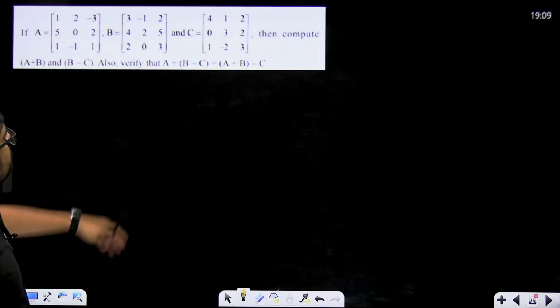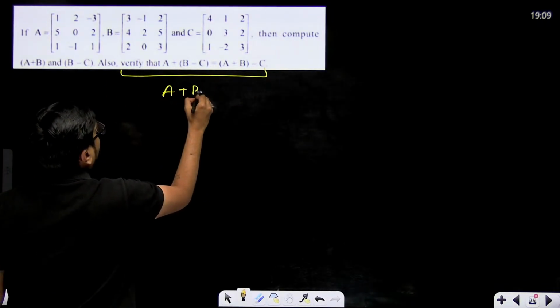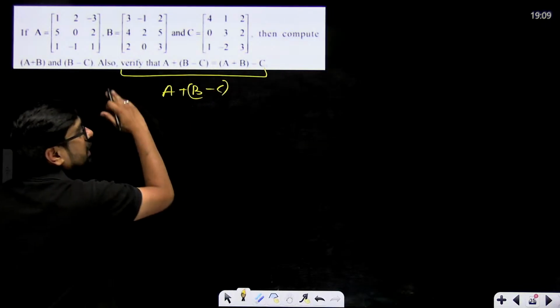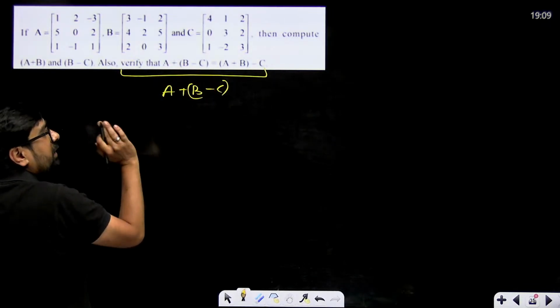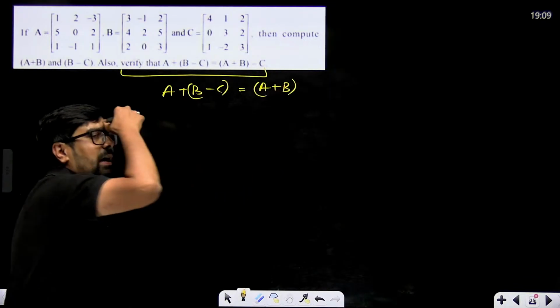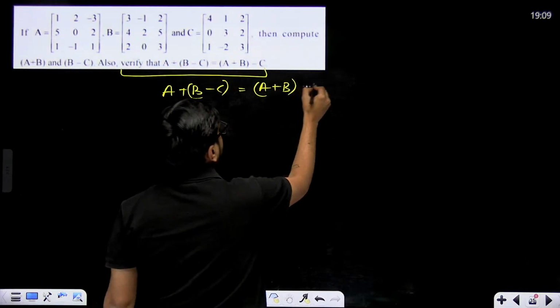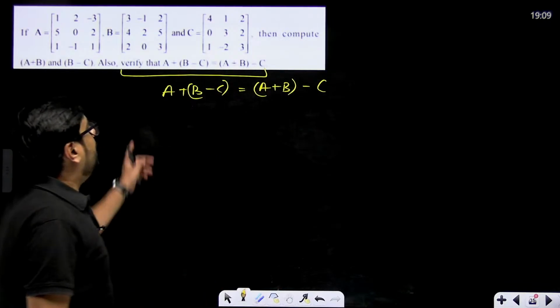Simple manipulation. You just have to verify that (A + B) − C, that means the associative property of addition. Sometimes you have to verify it for multiplication, but multiplication will come in 5 marks. These types of questions can come in 2 and 3 marks. We'll also see 5 marks questions. Okay, so A + (B − C).